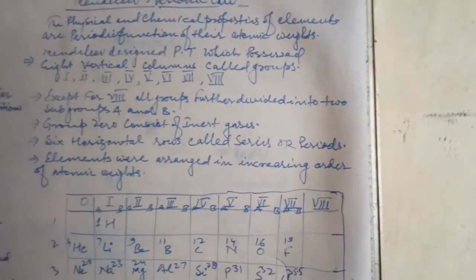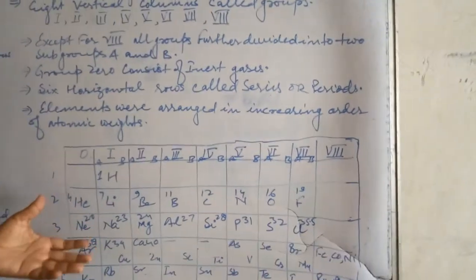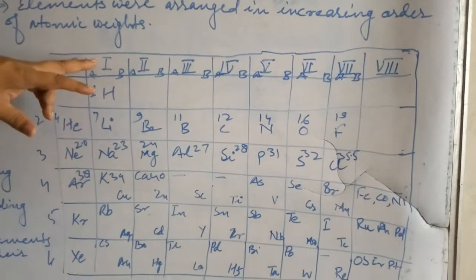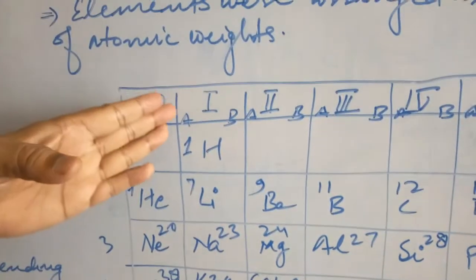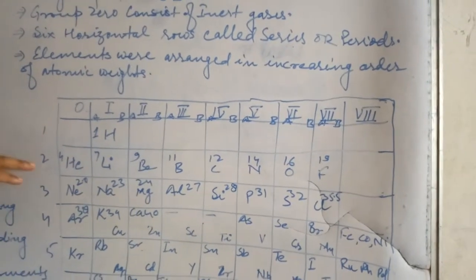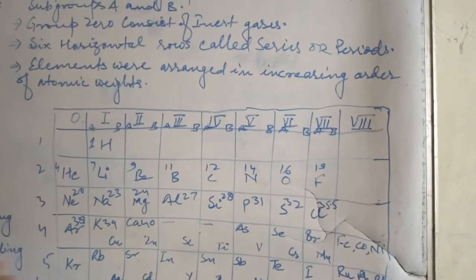Let you all see, I have given a brief discussion. This is the table having how many groups? 1, 2, 3, 4, 5, 6, 7, 8, and even before one there is a 0 containing inert gases. And how many horizontal periods? 1, 2, 3, 4, 5 and 6.